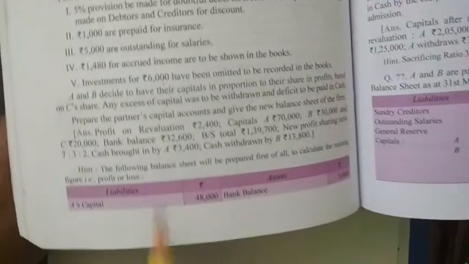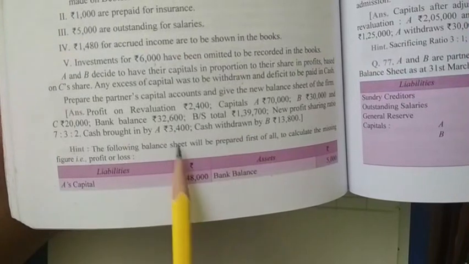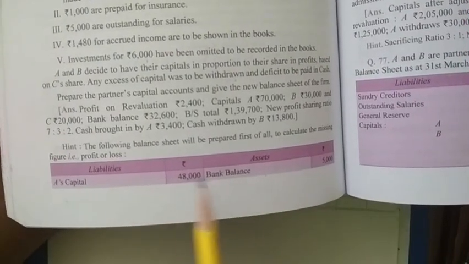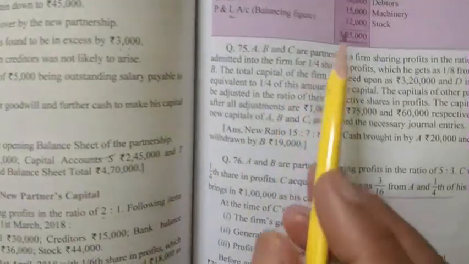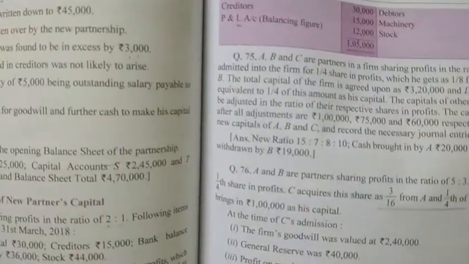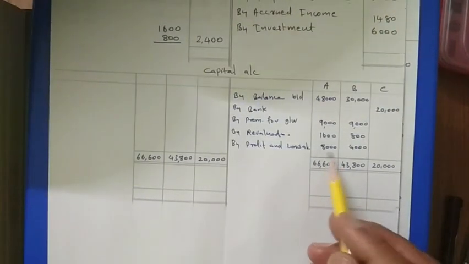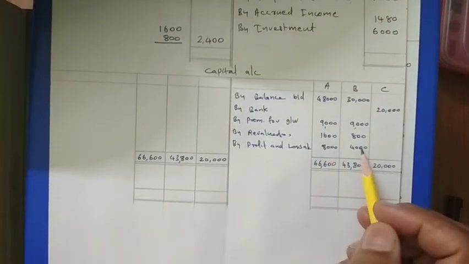And here, when we make this balance sheet, it is known as a memorandum balance sheet. To find out any missing information when you are making a balance sheet, it is known as a memorandum balance sheet. In the memorandum balance sheet, in this profit and loss account, we got this much amount. How much? 12,000. The 12,000 should be distributed in the old ratio. The old ratio is given as 2:1, so it is distributed like that.